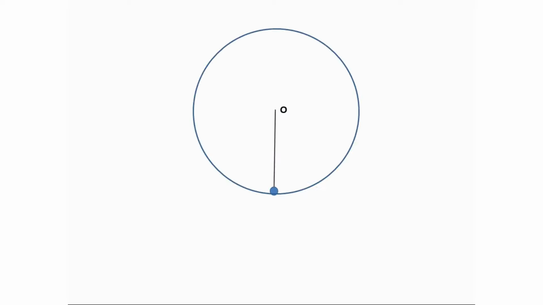So, at each instance, what is the direction of velocity of the stone? Let's see. Let initially the stone be at point A. The direction of velocity of the stone at this point will be towards west, tangential to the circular path at point A, if the stone is moving in clockwise direction.